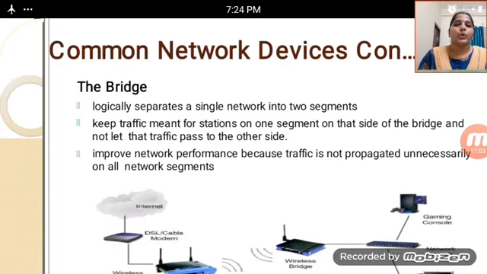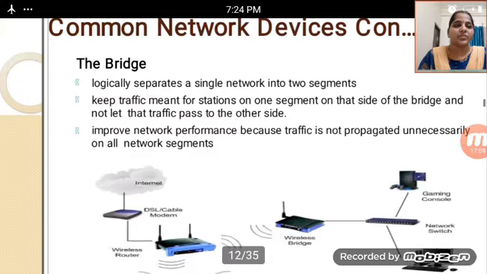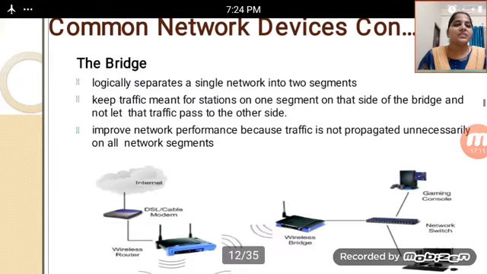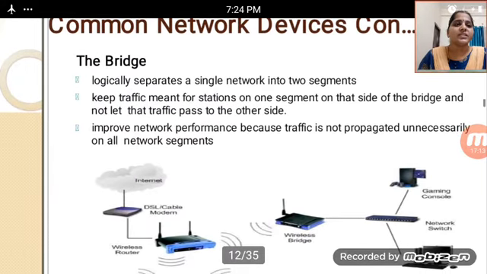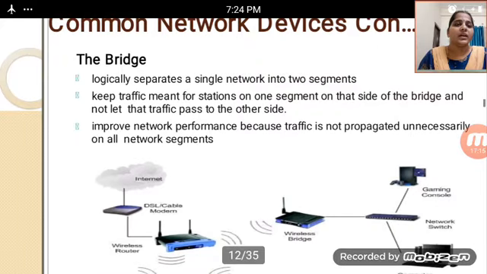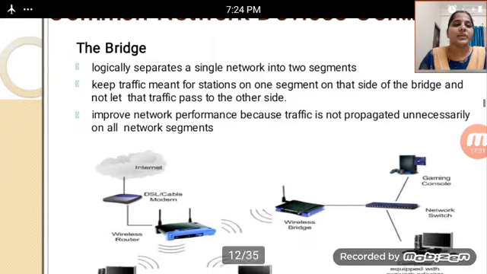This is one common network device. How does it improve network performance? Because traffic is not propagated unnecessarily on all the network segments.